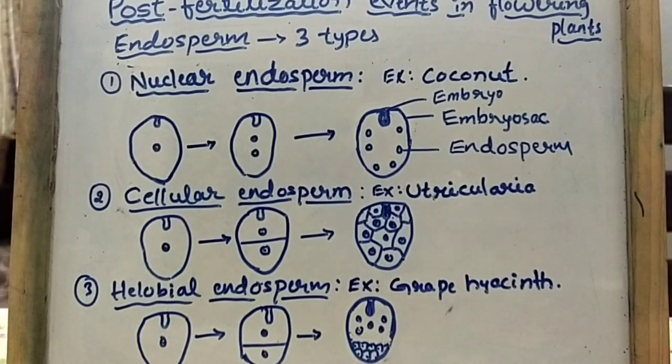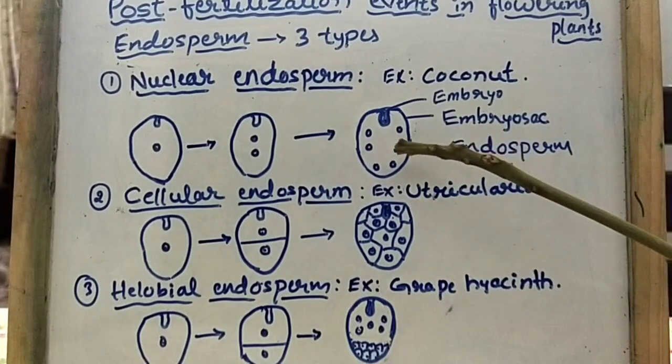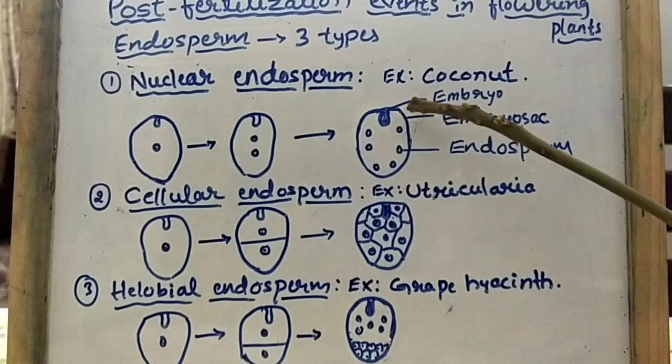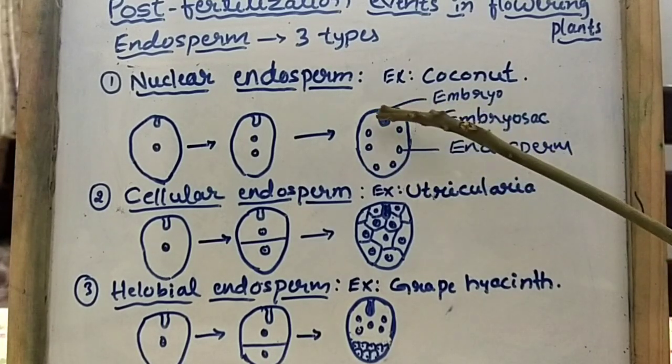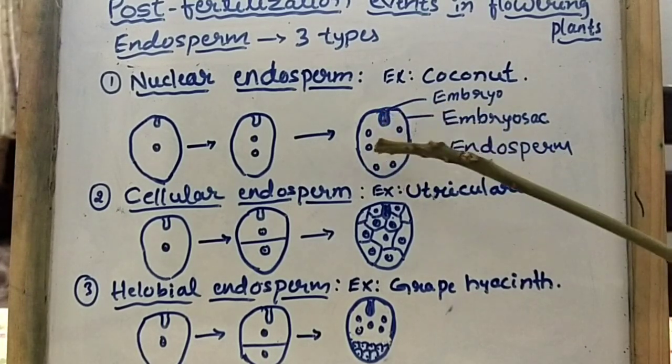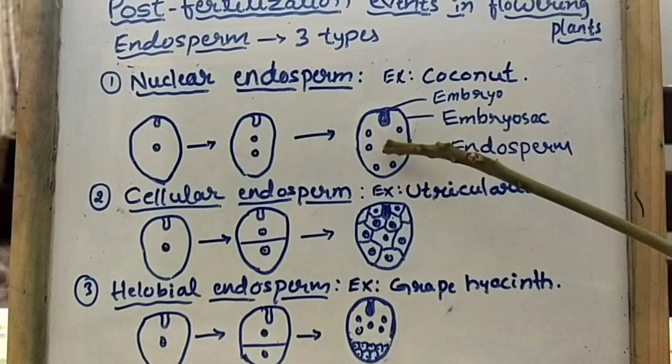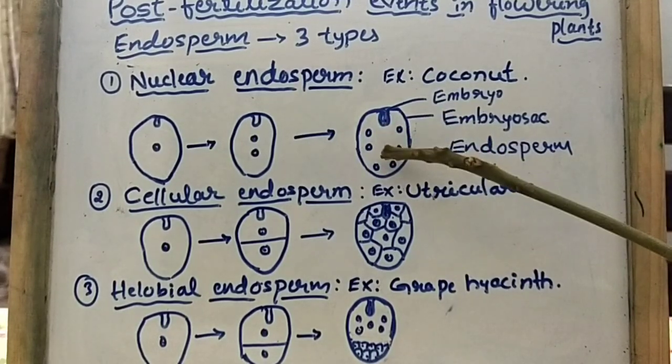After triple fusion only we can see the formation of the primary endosperm nucleus in the embryo sac. Recall all the things you studied in the last class. So in the embryo sac, this is the embryo, the development of embryo, and this is the endosperm. This is the development of endosperm.